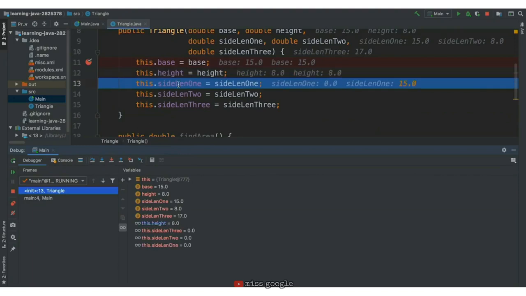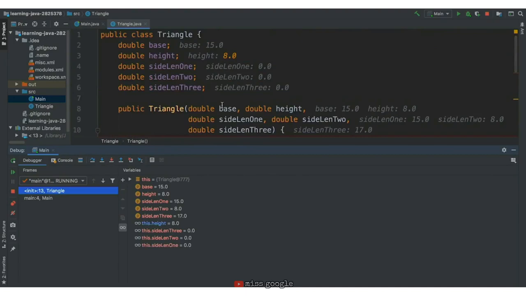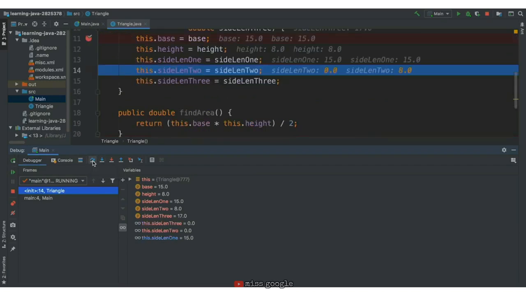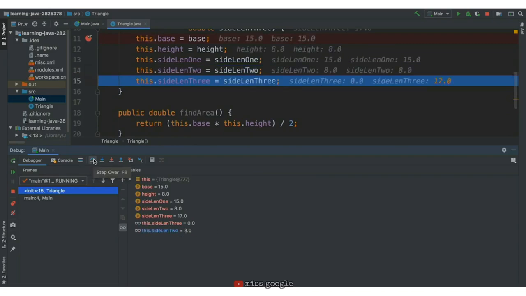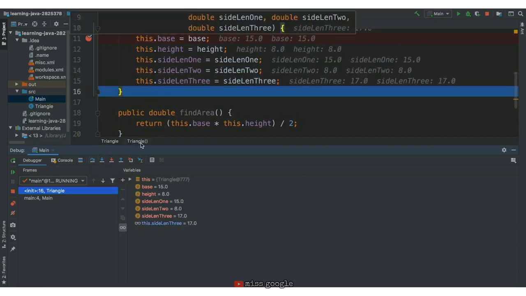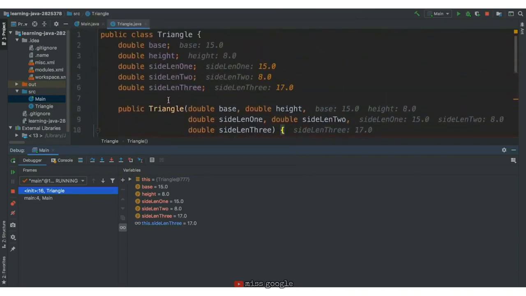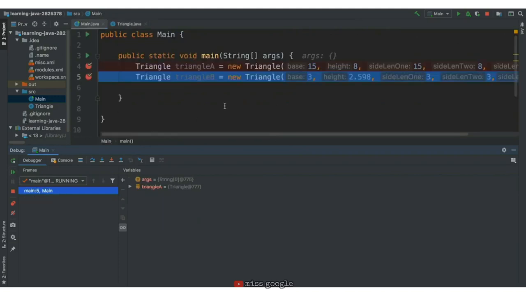The height attribute for the new triangle A is now 8 instead of 0, and this will happen for each attribute we are initializing. We hit Step Over again. The initialization for side length 1 is executed, and now the side length 1 attribute has the value 15. Hitting step over again, side length 2 is initialized. Hitting step over one last time, the value of side length 3 finally gets initialized and the triangle has been constructed. All that's left to do is return from the constructor. We can do this by hitting continue.